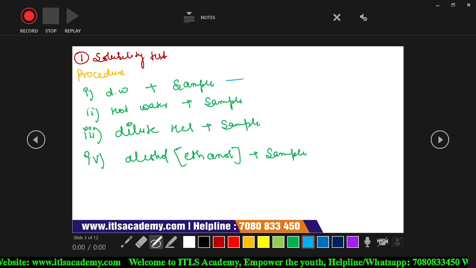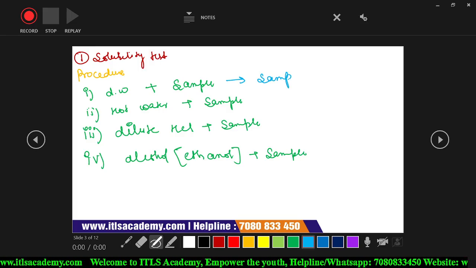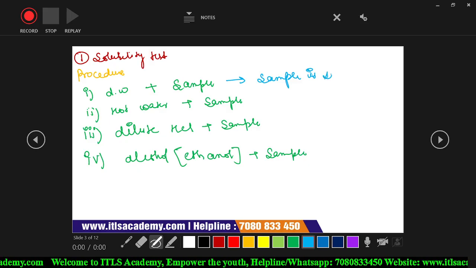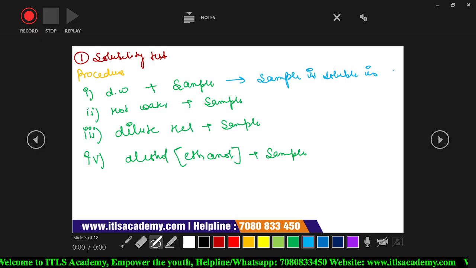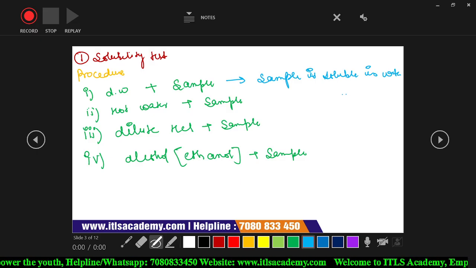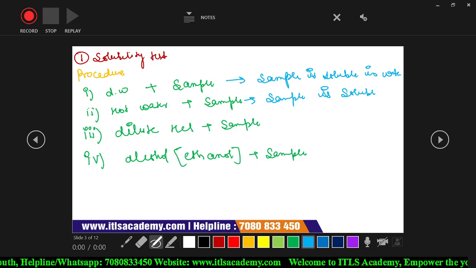First, we dissolve it into the distilled water and we will observe that the sample is soluble in water.